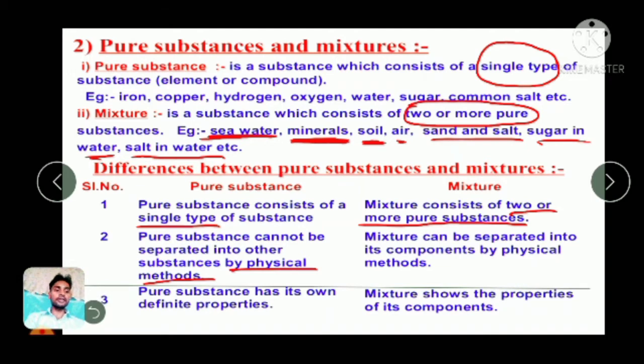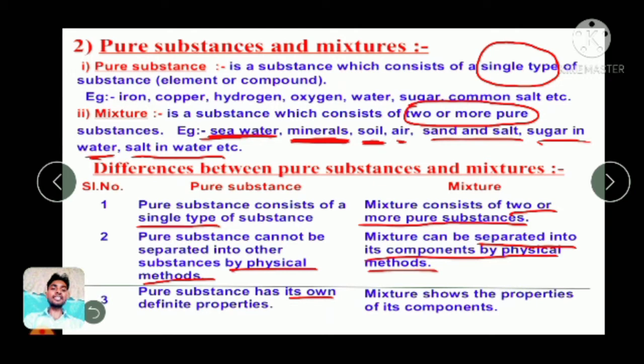Here you can very easily separate them by physical methods, because there are two types of compounds, and they can be separated from each other without changing their composition.